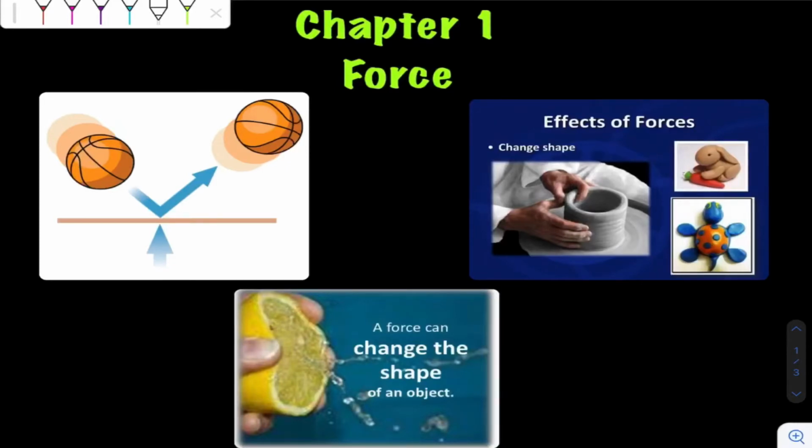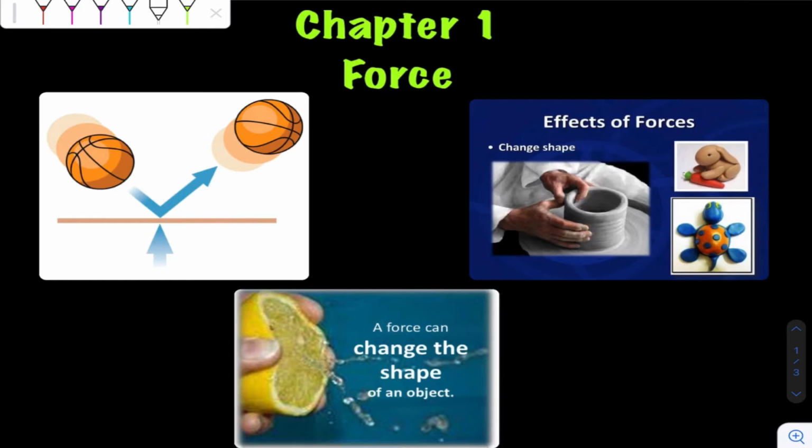Okay, children, today we will start the very first chapter of physics, that is force. This concept of force we are studying right from class 6. It is a physical quantity which can change the shape of the body, which can change the size of the body. It can also change the direction of the body. It can also bring a change in the speed of the body. So here are some examples which you can see on your screen.